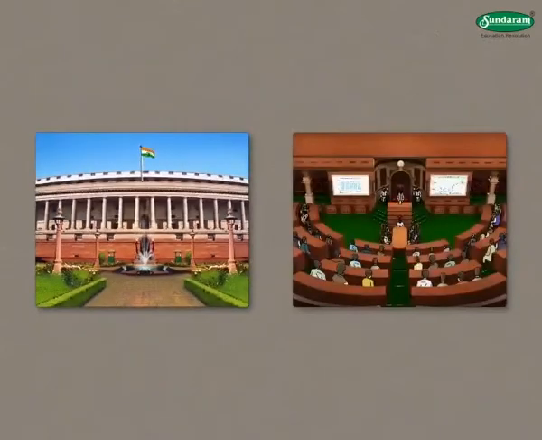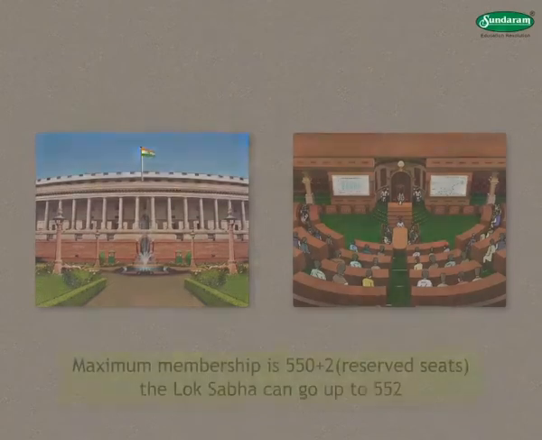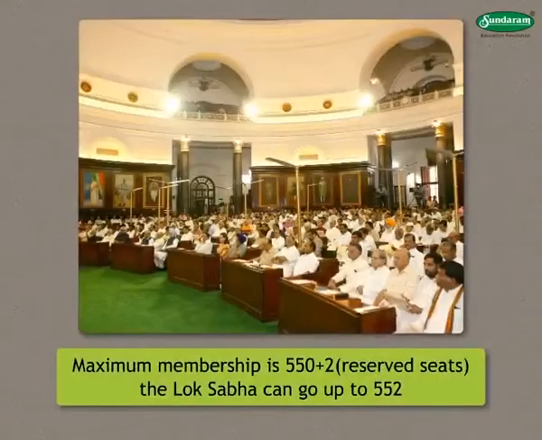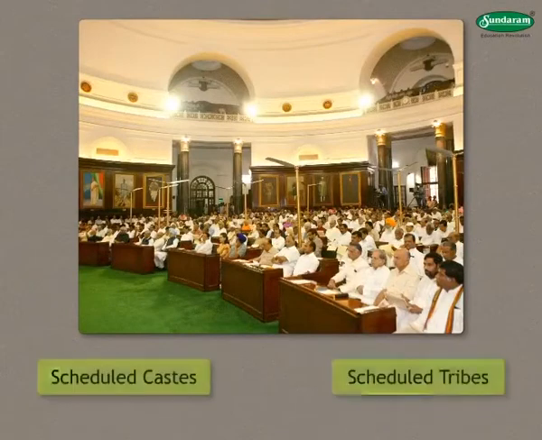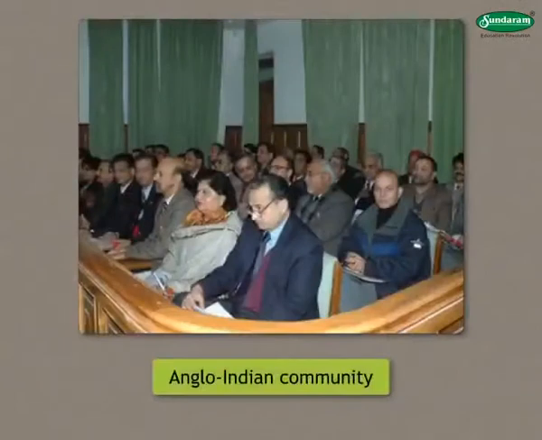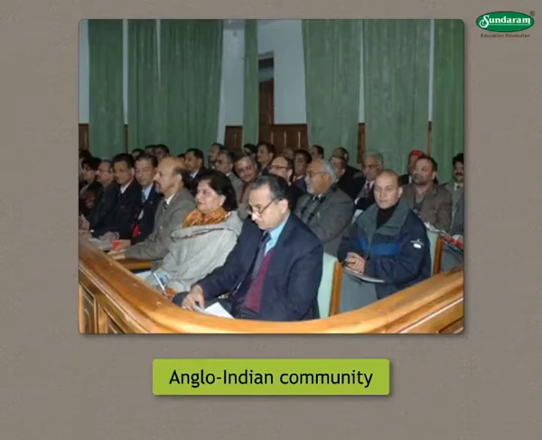This house represents the people of India. Its maximum membership is 550. In order to give representation to all sections of our society, some seats in this house are reserved for the scheduled castes and scheduled tribes. Also, if the Anglo-Indian community is not adequately represented, the President can nominate 2 members from that community to the Lok Sabha. In that case, the membership of the Lok Sabha can go up to 552.